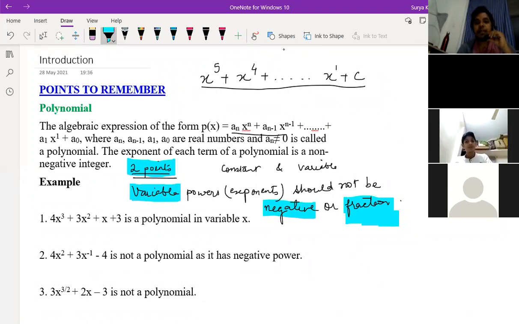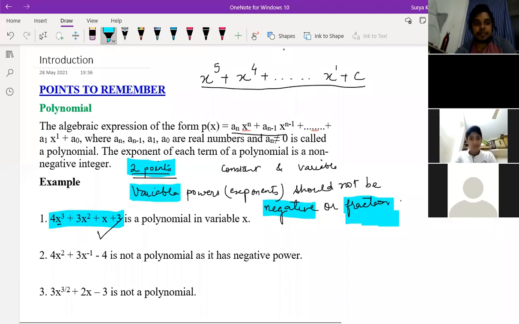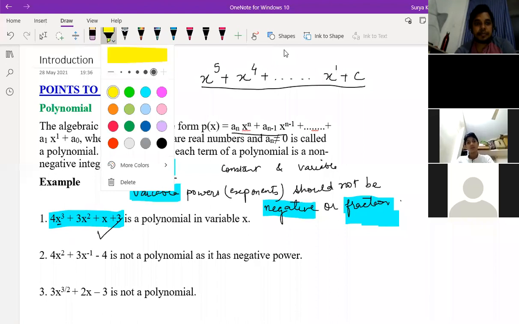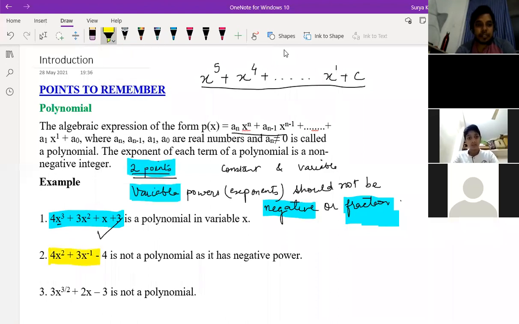Yeah. So if any polynomial is given to you, can you find out whether it is a polynomial or not? See, this first expression, is this a polynomial? Yes, sir. Because all the variable powers are positive, so it's a polynomial. Next, is this a polynomial? Second one, no, sir. Why is it not a polynomial? Because it has a negative power. Yeah, so the variable power should not be negative, so this has a negative power, that's why this is not a polynomial.